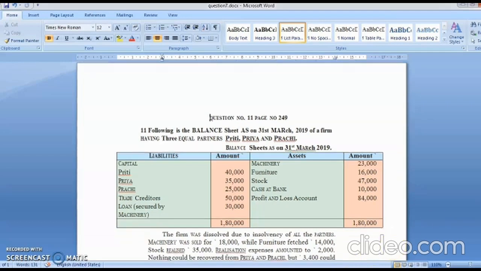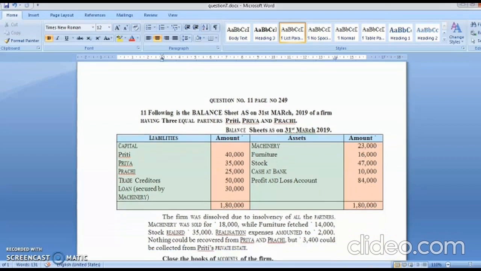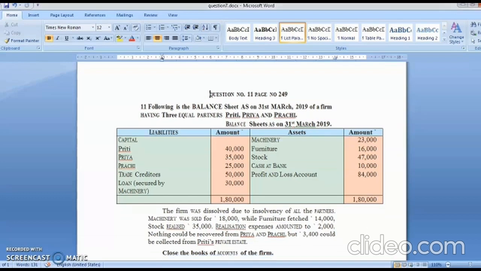Balance sheet, capital: Preeti, Priya and Prachi 40,000, 35,000, 25,000 respectively. Trade creditors 50,000. Loan secured by machinery, so it is secured against the machinery, 30,000. Machinery account, furniture account, stock account, cash account and profit and loss account.